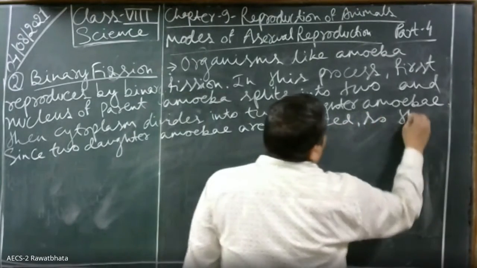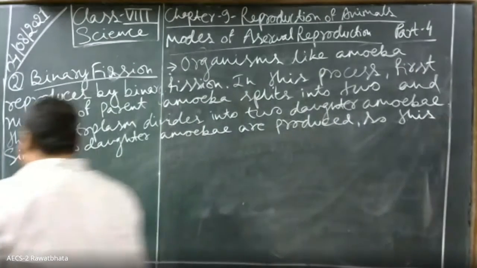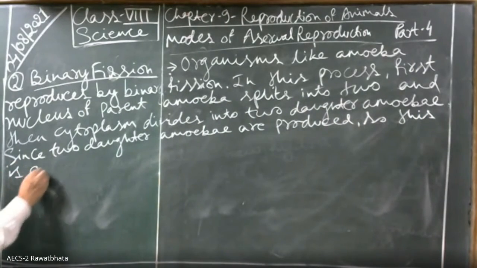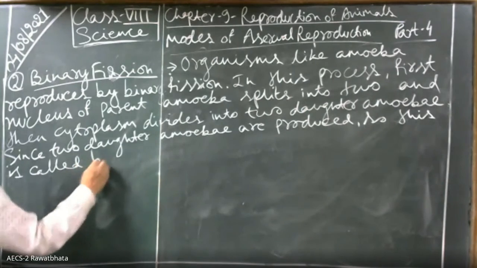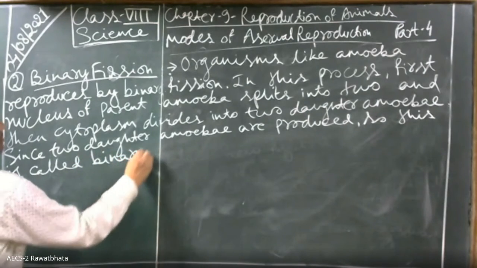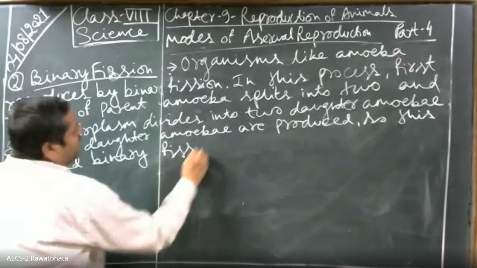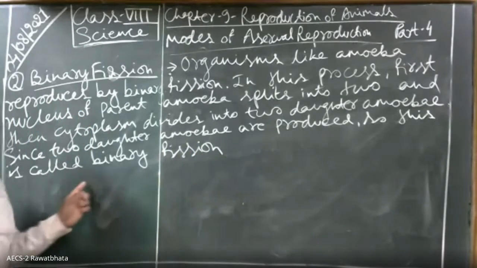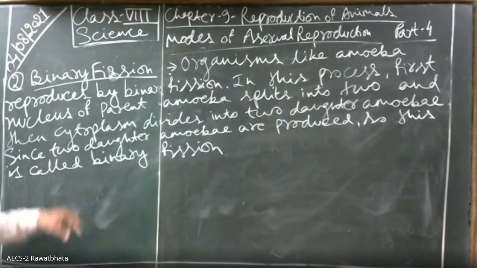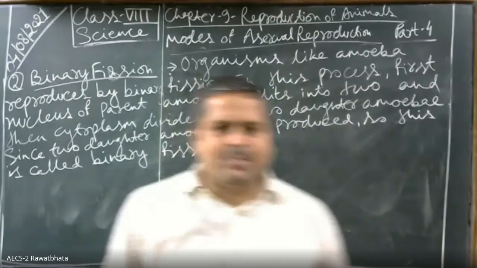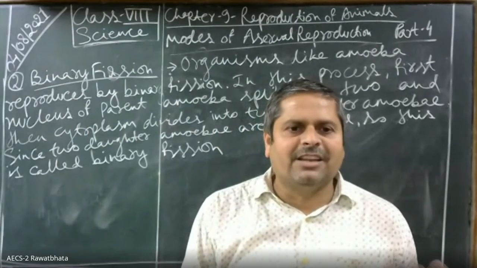So this is called binary. दो binary मतलब दो और fission मतलब splitting. यानी एक अमीबा कितने में स्प्लिट हो रहा है? Two में. That is why binary fission.